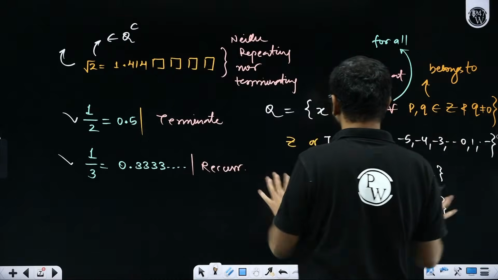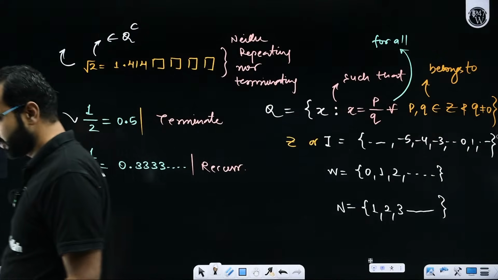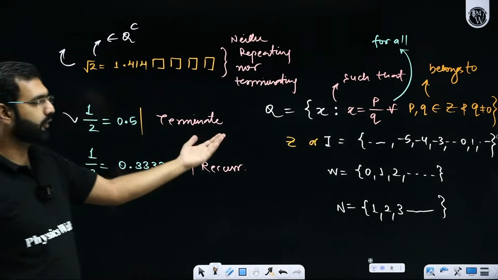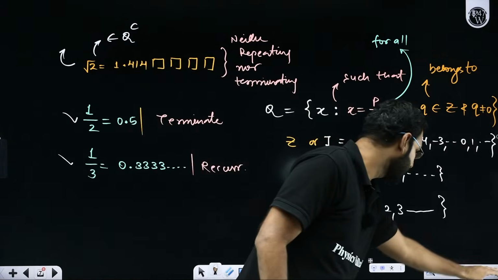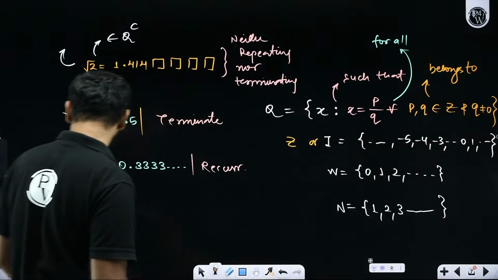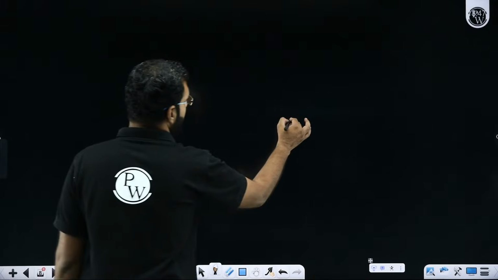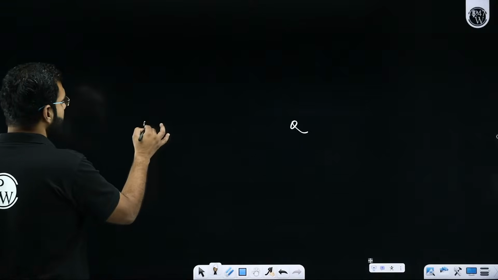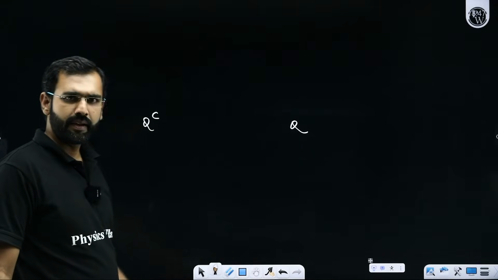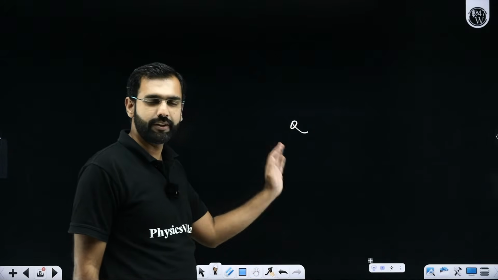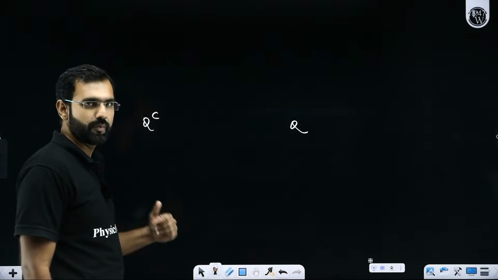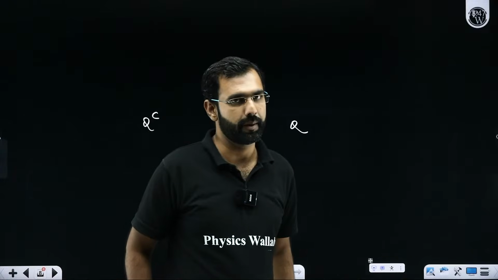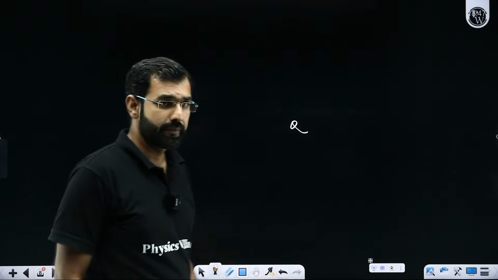That if we have this set of rational numbers Q, Q complement will give me the set of irrational numbers. So whatever I've said so far is merely two simple things: I have the set of rational numbers and the set of irrational numbers. Set of rational numbers means technically the numbers which can be converted into a P by Q form. Set of irrational numbers means the numbers which cannot be converted into a P by Q form. Here, Q should not be 0.